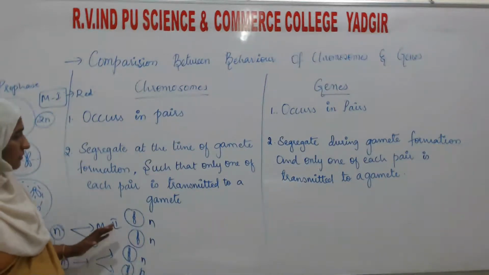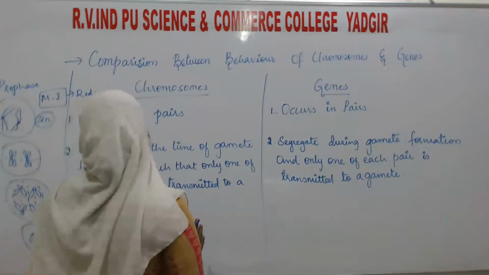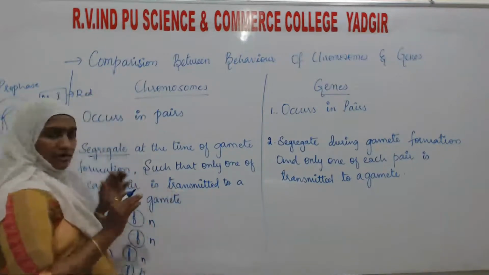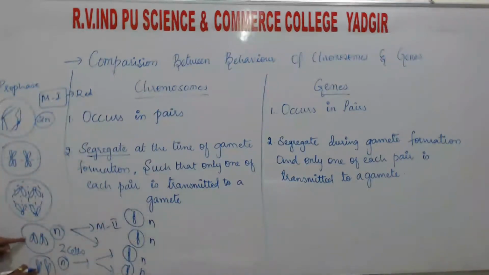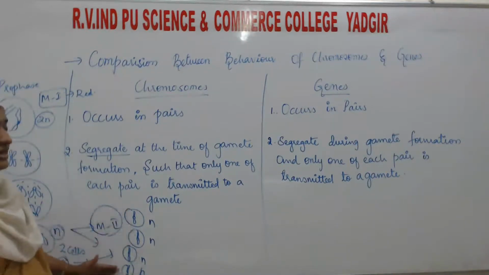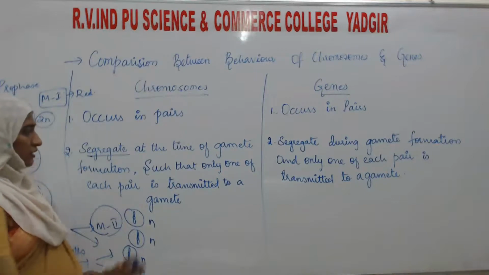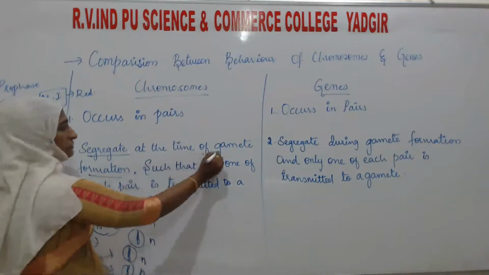Okay, so in this manner, the chromosomes are going to separate. Here you can see how the chromosomes separate. Here they are present in pairs. In metaphase, you can clearly see they are present in pairs. But during telophase, they are going to separate, and during meiosis 2, they are totally separated.